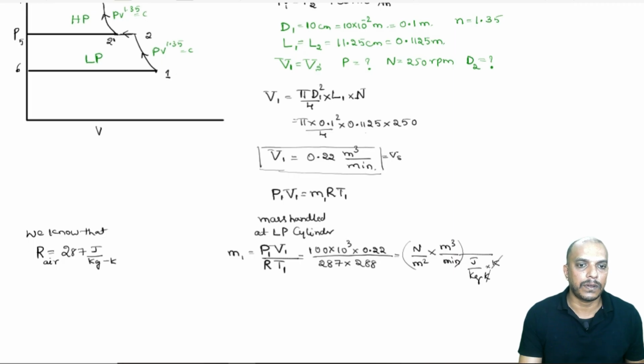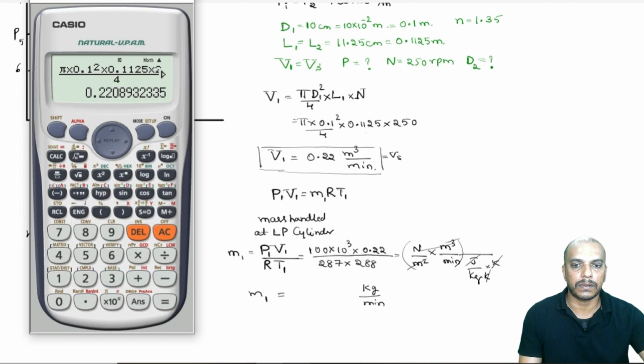So, Kelvin goes off, meter square goes off. We will have Newton meter, that is joule, and joule goes off and this goes to the top. We will have mass in kg per minute. So, we will get the mass handled in the LP cylinder in kg per minute if we solve this equation, because we have substituted volume in meter cube per minute.